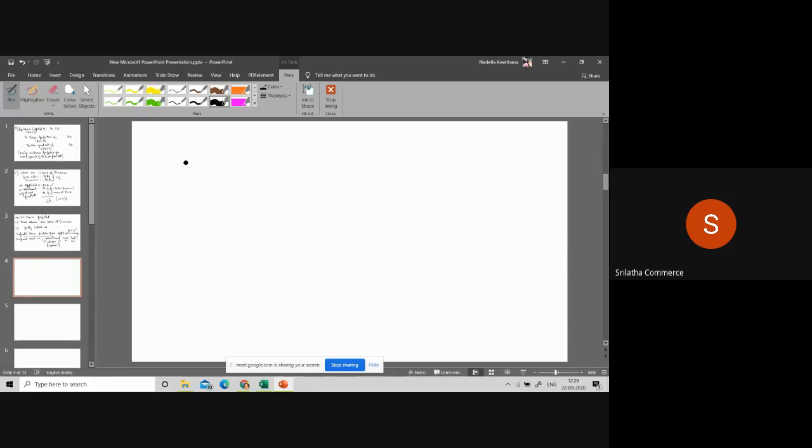Equity share capital account debit. It is fully called up, isn't it? How many shares were forfeited? 100 shares were forfeited. Already we had written 100 shares forfeited. And it is fully called up. What is the face value? 10 rupees. So it is 1000.